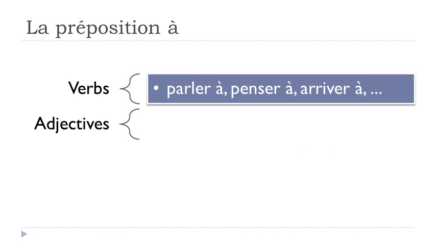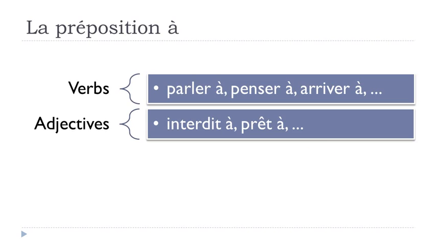Okay, so same thing, you can combine this preposition à with adjectives. For instance, interdit à, or then prêt à. Interdit, it's forbidden. Prêt, ready. So in that case, you should combine these adjectives with the preposition à. Okay, so it's possible to use this preposition à when you want to express or to tell how it is done.